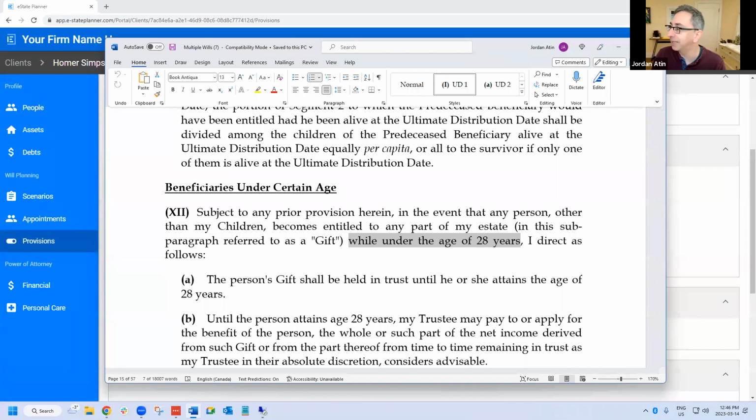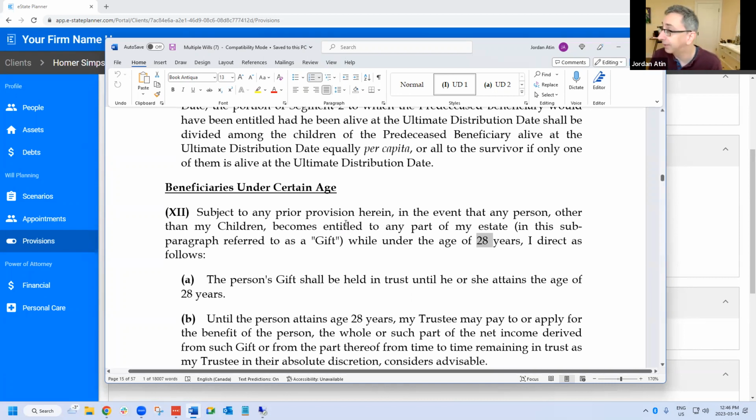Sorry, there's a question here from Lindsay. If you leave the age blank, will the clause disappear? No, it won't. It'll just print a blank age, mostly because we want to have some clause in there to deal with people who might inherit at a certain age. If you want them to get it at 18, I would still use this beneficiaries under a certain age clause in any event.